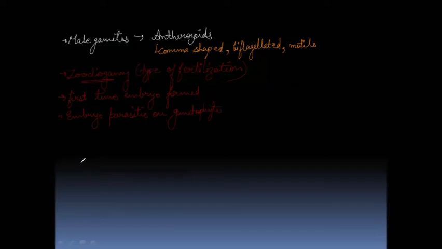Next is the sporophyte. The sporophyte is known as sporogonium. We know that the sporophyte is a diploid structure, 2N structure.